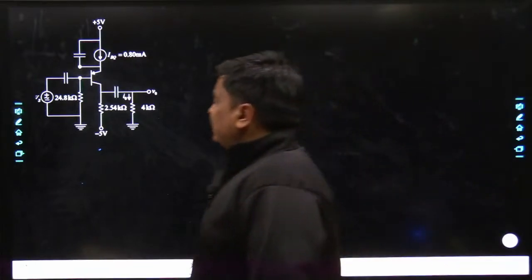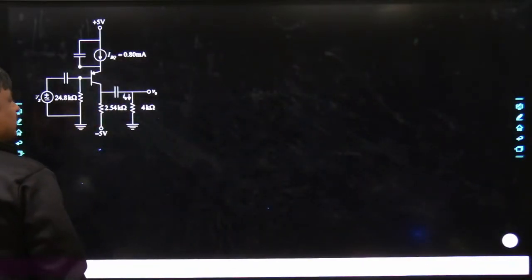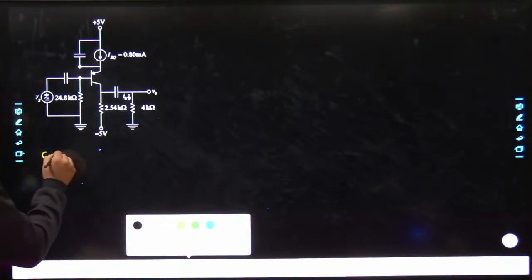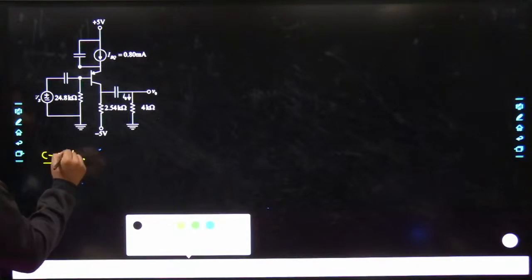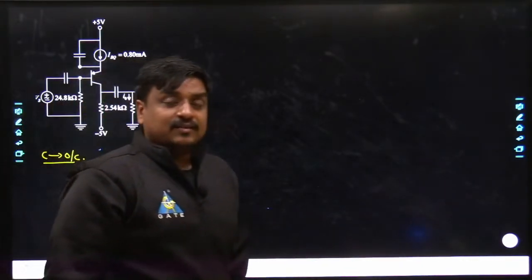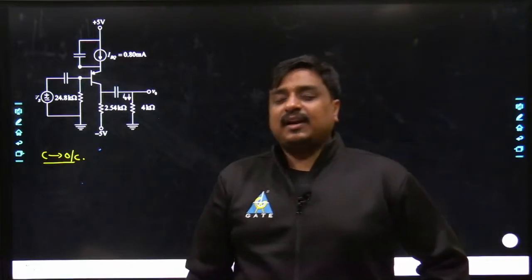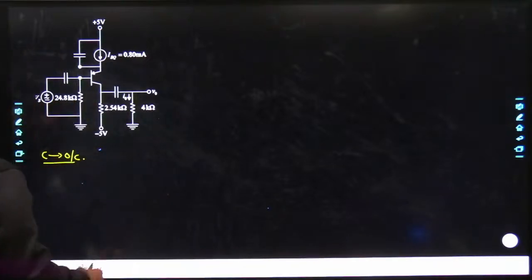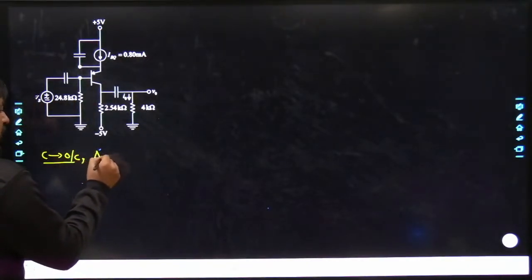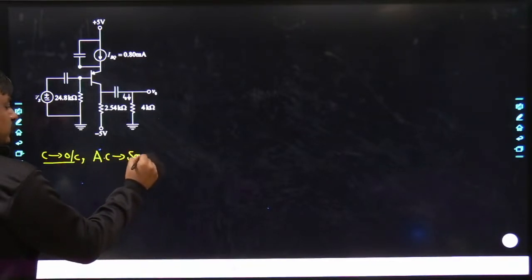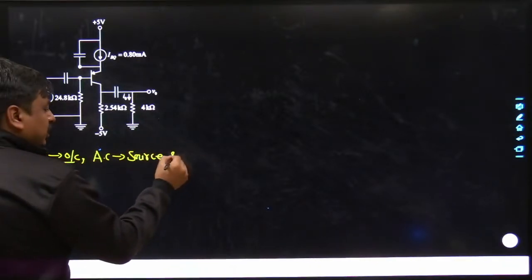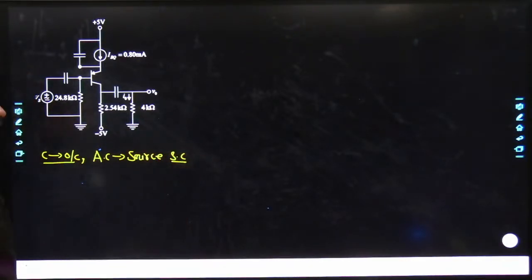My dear friends, as I have said, you had to go ahead with the DC analysis, and whenever we do the DC analysis, what considerations have to be taken care of? First, all of the capacitances would become open circuited. Why? Because each would be replaced with its reactance, and keep in mind the reactance offered by a capacitance at low frequency is simply equal to infinity. Not only that, even all of the AC sources would be removed. If it is a current source, it would be open circuited, and if it is a voltage source, it would be short circuited.